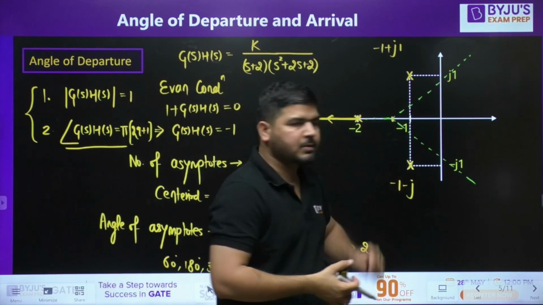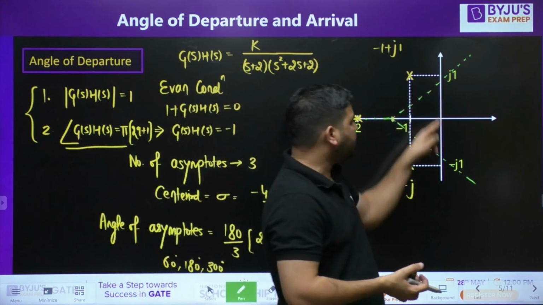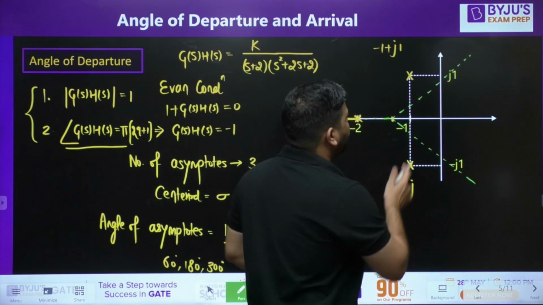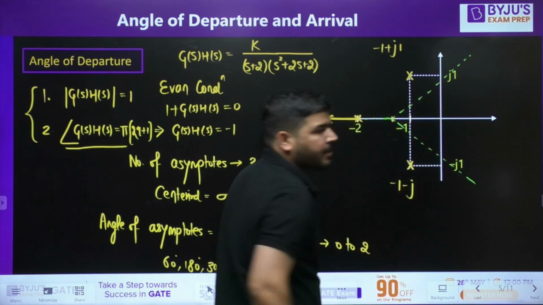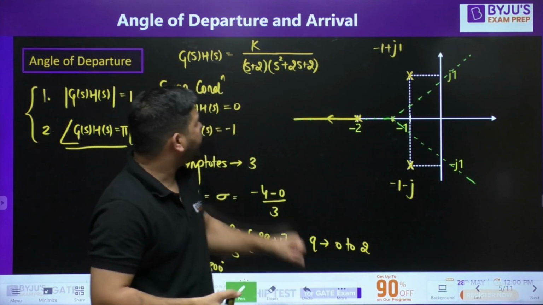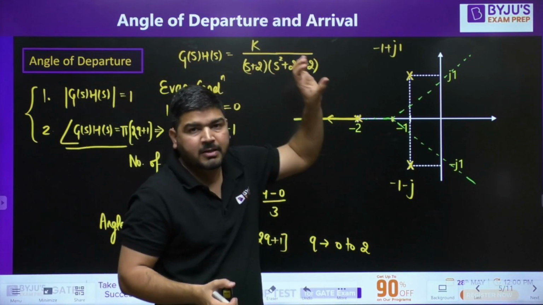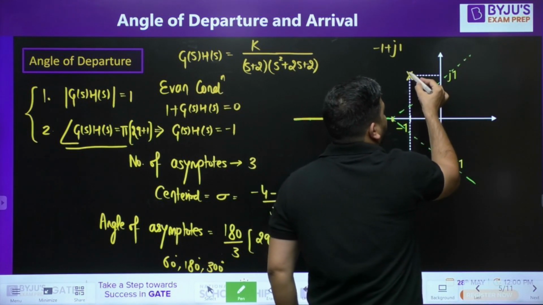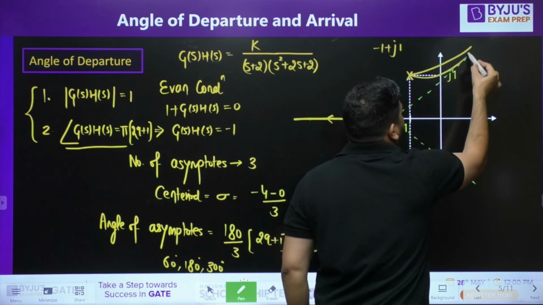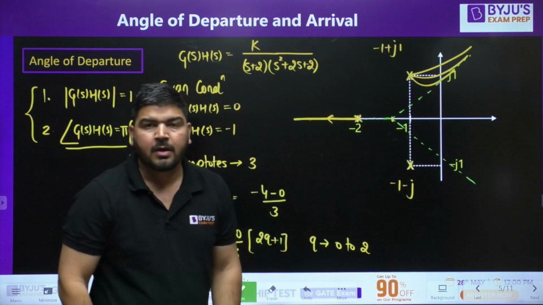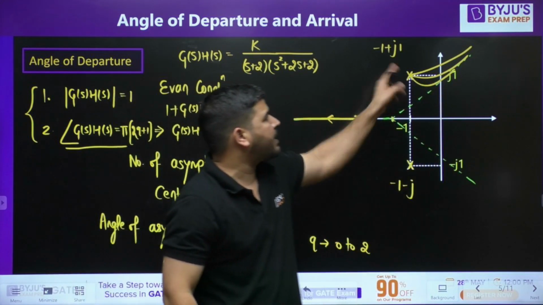Now these two poles have to go towards these asymptotes. But the problem is at what angle they will depart here. That's why we need to calculate the angle of departure, because we don't know at what angle they will depart. They will depart like this, or like this, or at what angle will they depart at this point? So we need to calculate the angle of departure at this point.